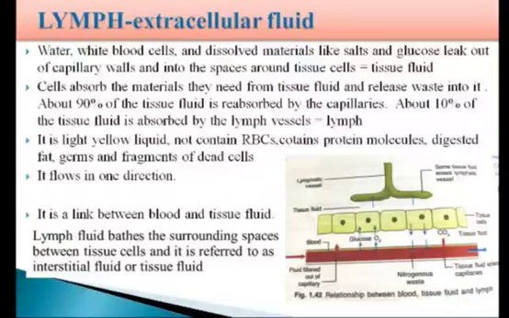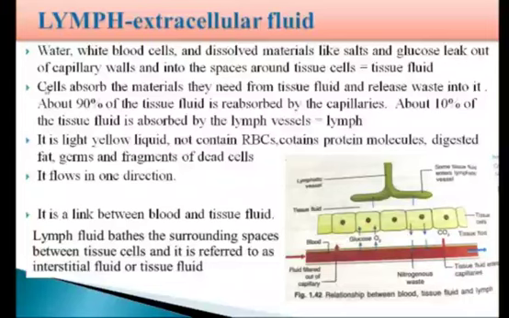Lymph flows only in one direction, from tissue to heart, because backflow is prevented by valves present in the lymph vessels. It is a link between blood and tissue fluid.